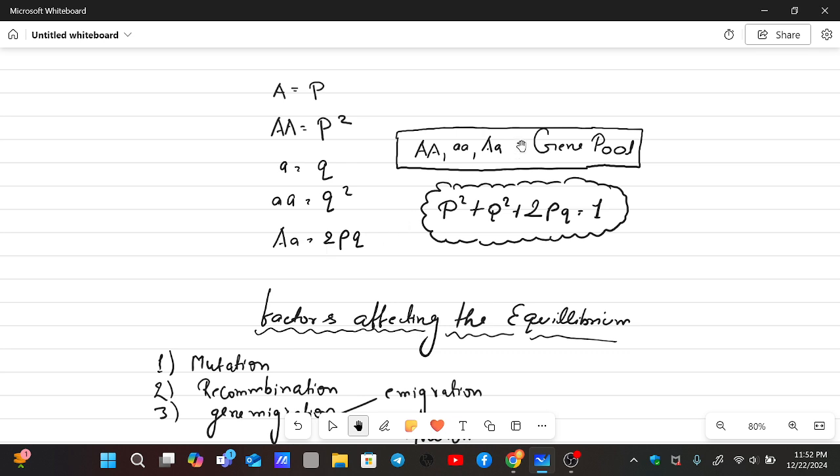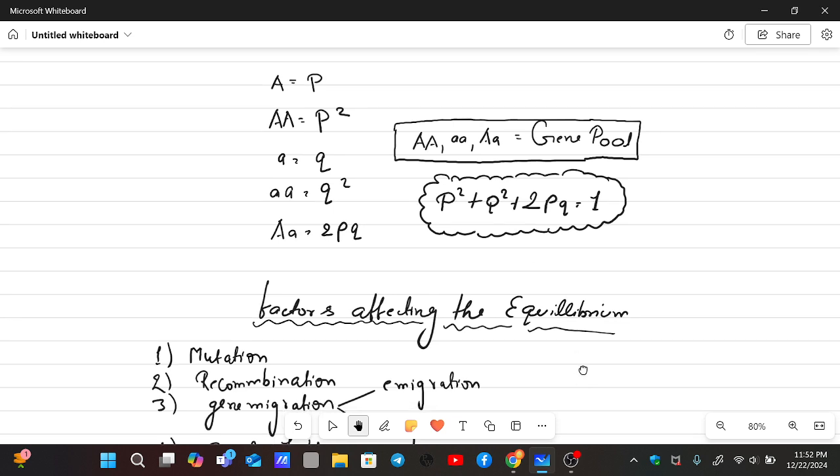As we all know, in a population, in a species, there are homozygous dominant individuals, homozygous recessive individuals, and some heterozygous individuals. So these create the gene pool. To represent this, we have the equation p square plus q square plus 2pq is equal to 1. It is given by Hardy-Weinberg. This equation is very important. We'll solve a small problem also in a while.